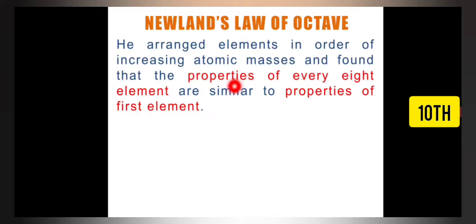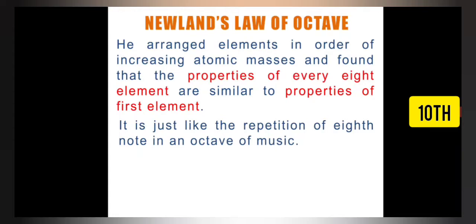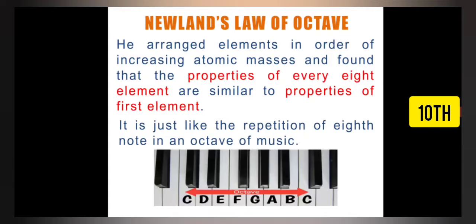This is the observation he made when he placed all these elements in order of their increasing atomic masses. This observation was just like the repetition of the eighth note in the octave of music. Like on a Casio keyboard or a harmonium, the eighth note, as you can see in this slide also, is a repetition of the first note.